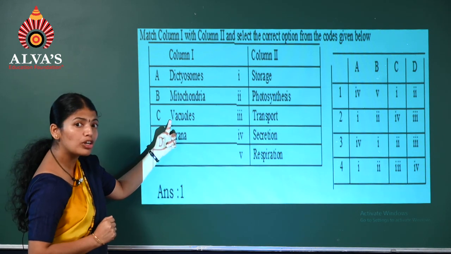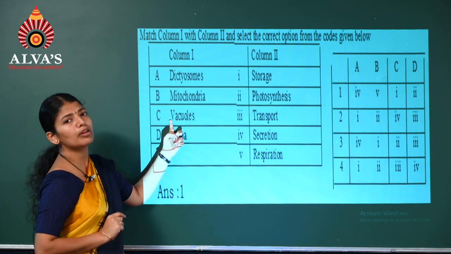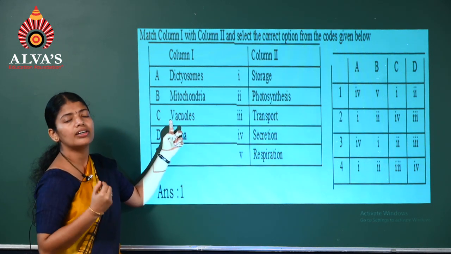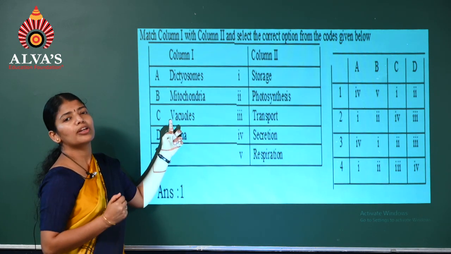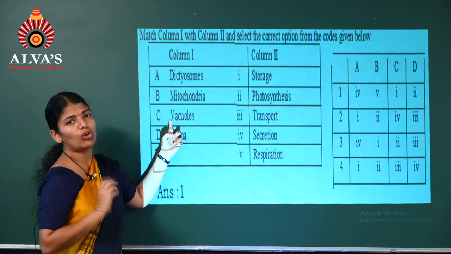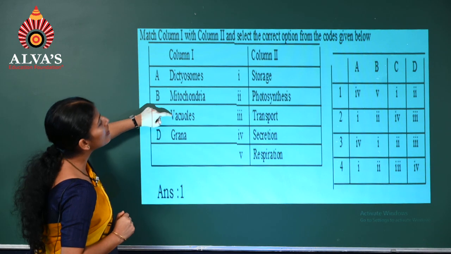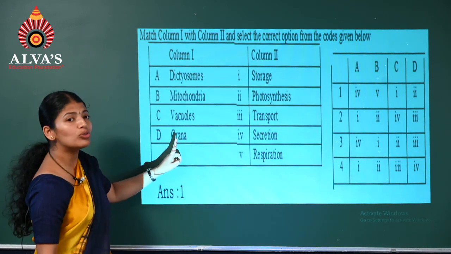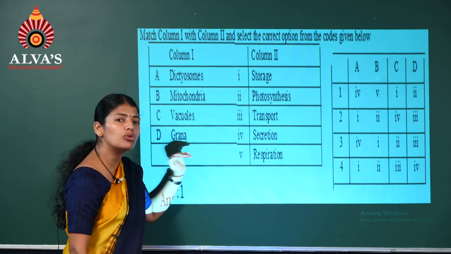Third one, vacuoles. What are these vacuoles? Single membrane bound structures where things like salts, pigments, or excretory products are stored in water. So it has much water also. What's the function of vacuole? Therefore it is storage. Coming to grana. Where are these grana found? In the chloroplast.